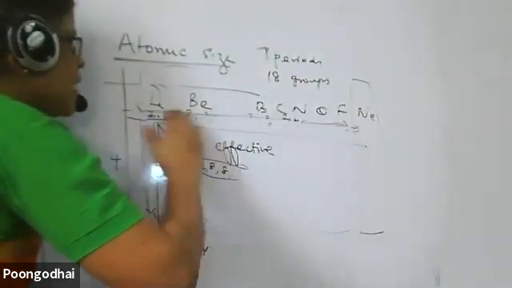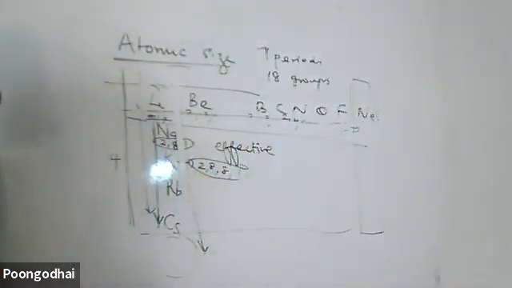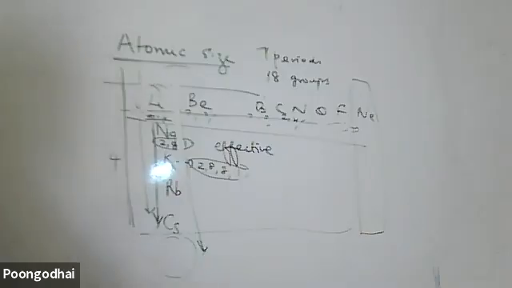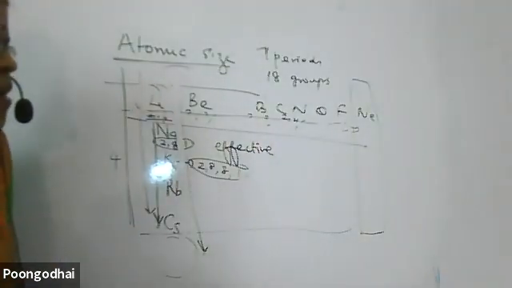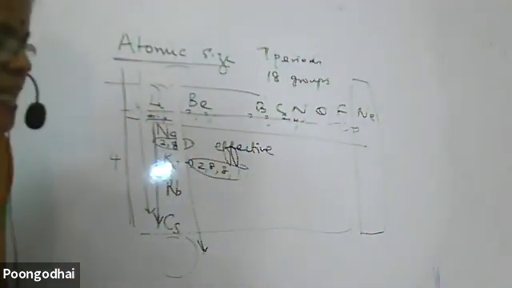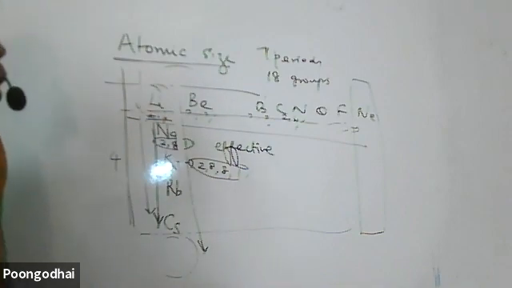If I'm moving along a period, from left to right, what happens to the size of the atom? It increases. Amrita? Ma'am, the size of the atom decreases. When I move along the period, the size of the atom decreases.